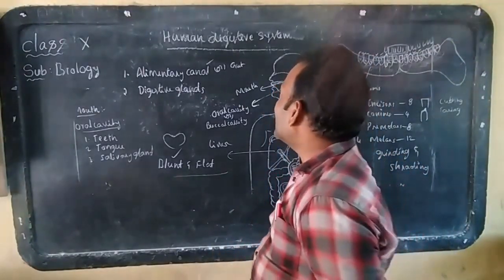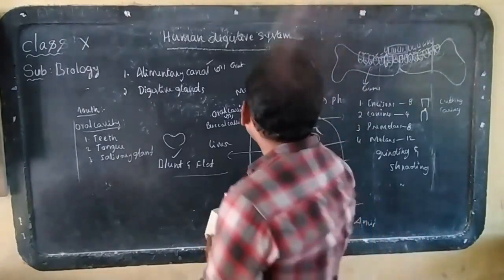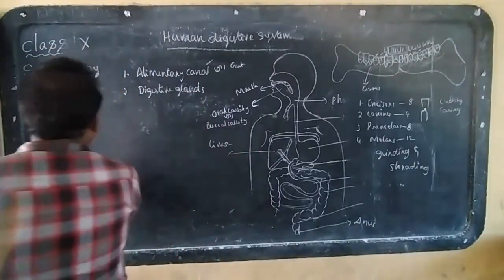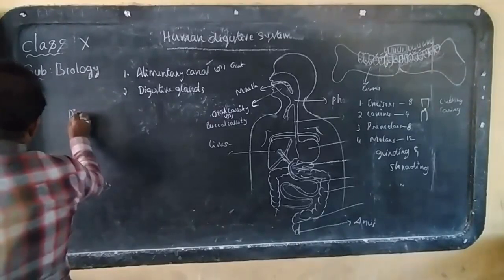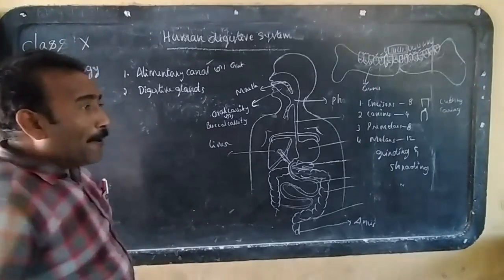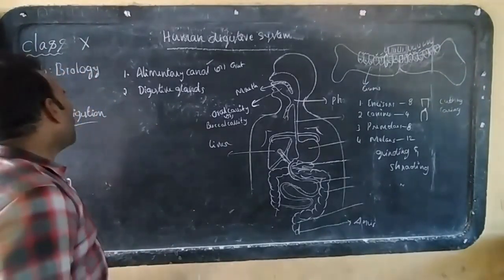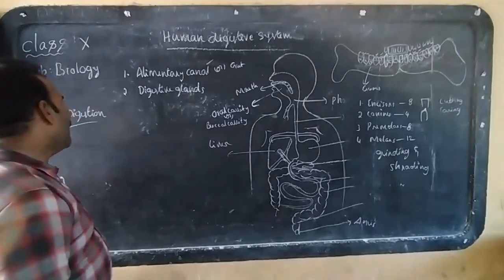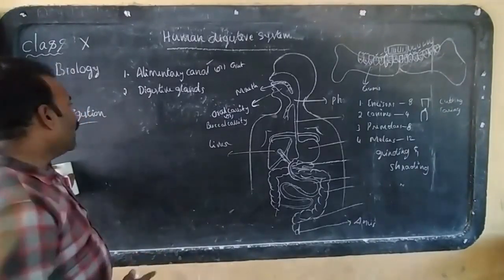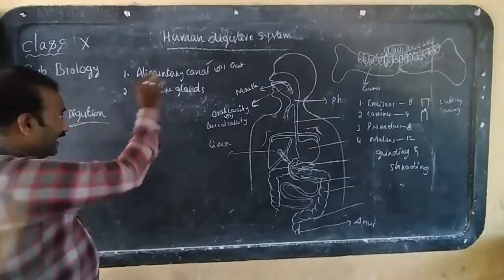Today we will discuss the human digestive system. What is the topic? Human digestive system. Do you know what digestion is? The process of breaking down complex food molecules into simple food molecules is called digestion.